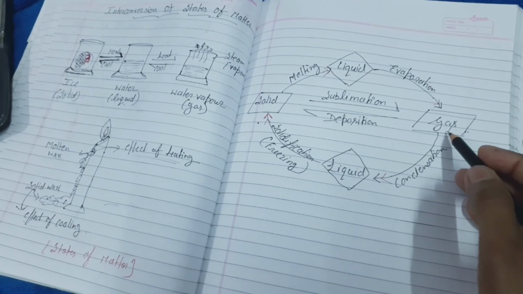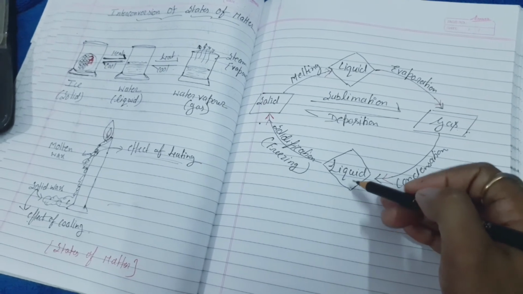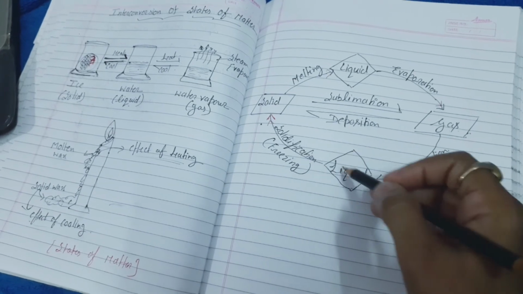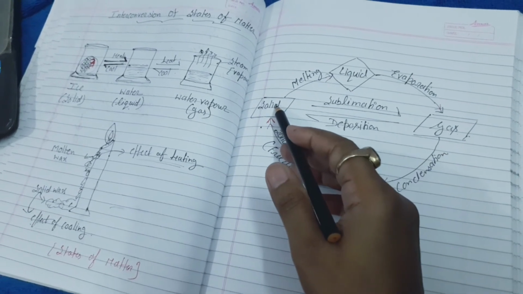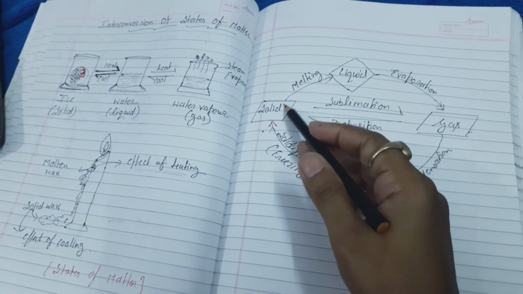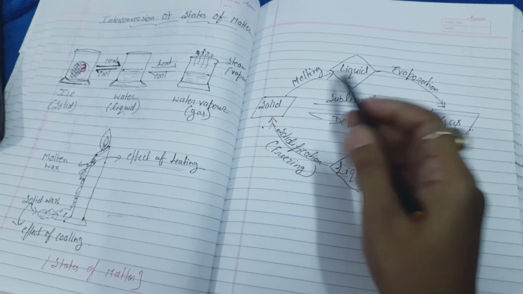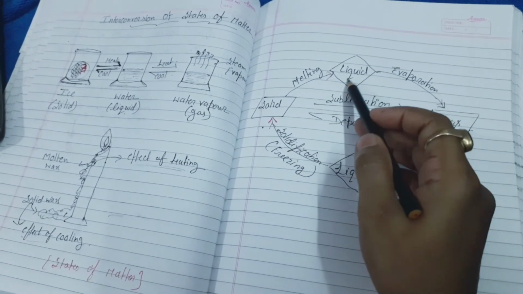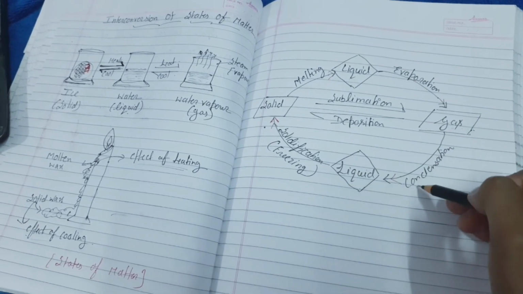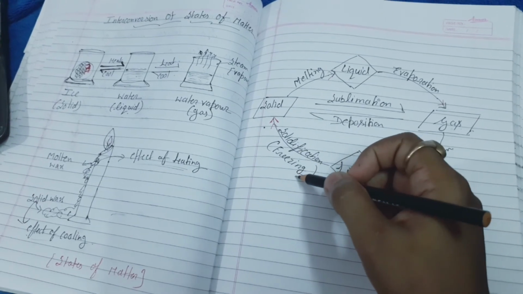So when gas condenses, it converts into liquid, and again on freezing or because of solidification, liquid changes into solid. If you apply heat, then solid melts, and this is called melting. Solid changes into liquid because of melting. Overall you can say liquid changes into gas because of evaporation, gas changes into liquid because of condensation, liquid changes into solid because of solidification or freezing.